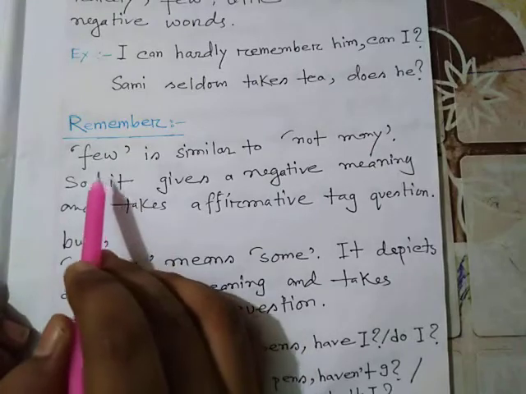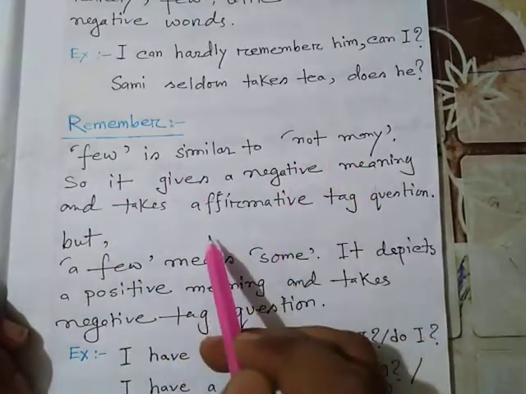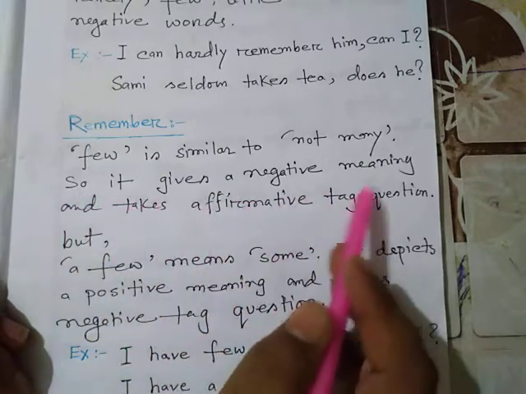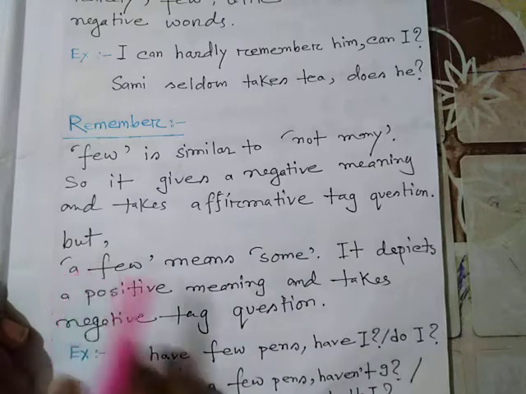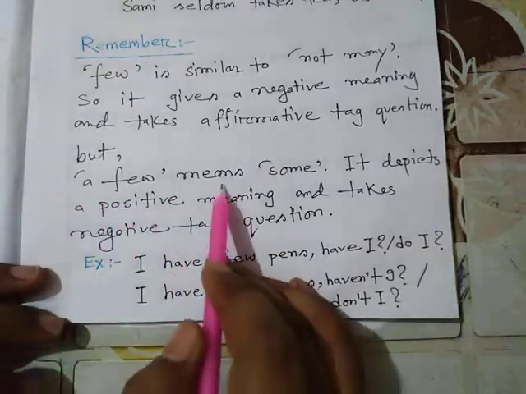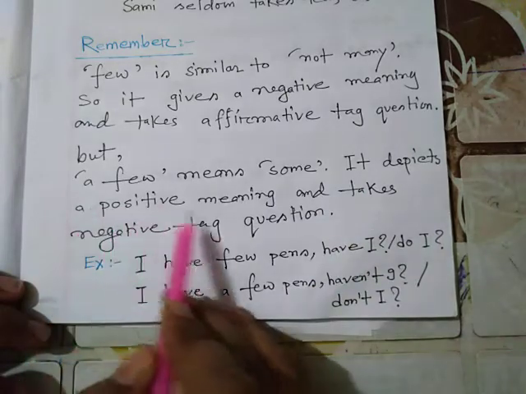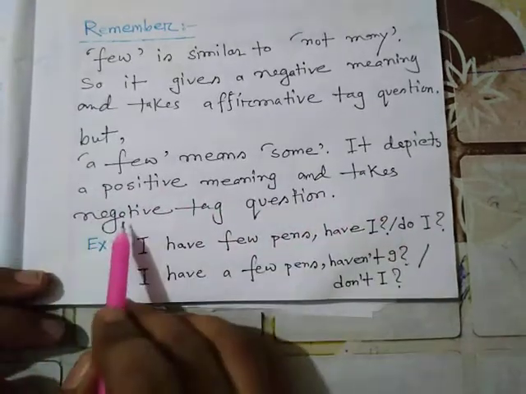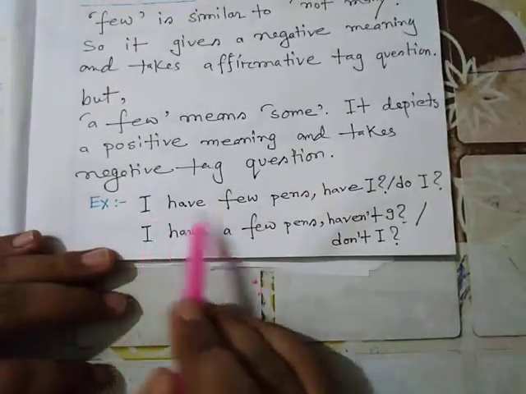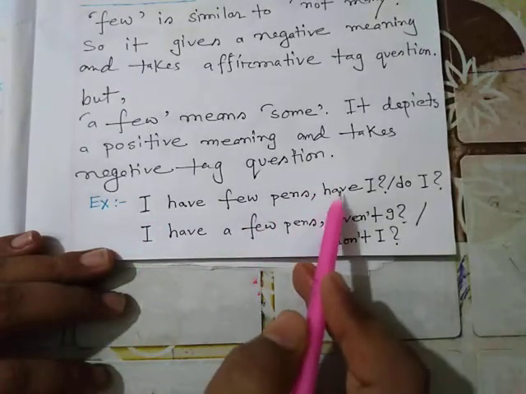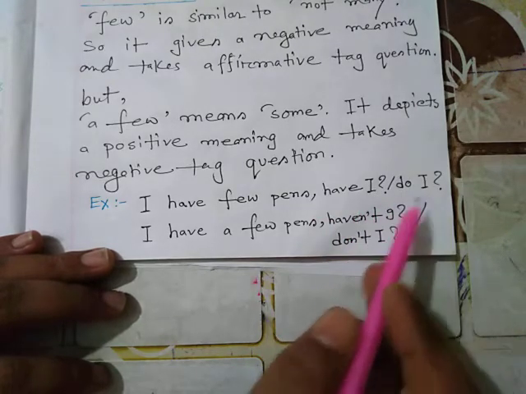Remember, few is similar to not many, so it gives a negative meaning and takes an affirmative tag question. But a few means some. It depicts a positive meaning and takes a negative tag question. Example: I have few pens. Have I? Or you can ask, do I?